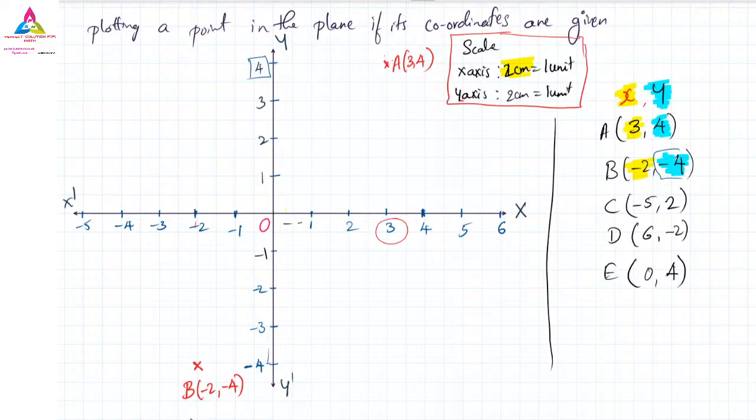Put that point. Okay. Next one we have minus 5 and plus 2. Minus 5 is the x value and plus 2 is the y value. So where will minus 5 come? We have to see minus 5 on the x-axis. And for the y value, how much is it? 2, positive 2. Positive 2 is over here. So both lines, this one will come up and this 2 will come here.